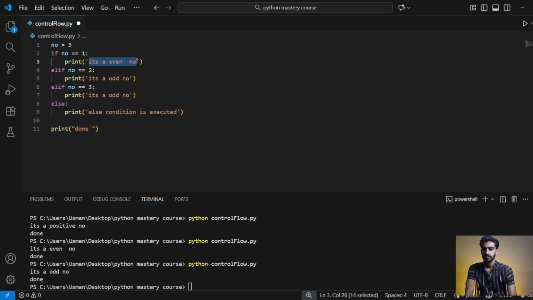First condition, then second condition, and then third condition.